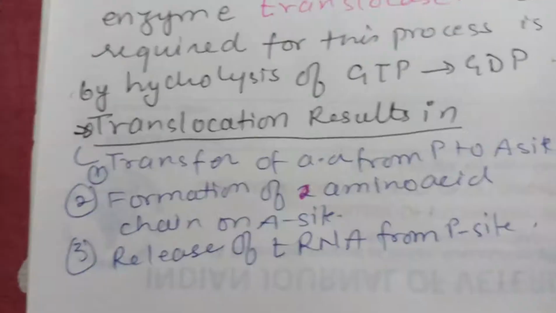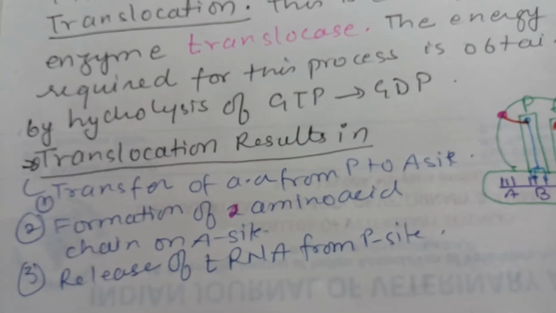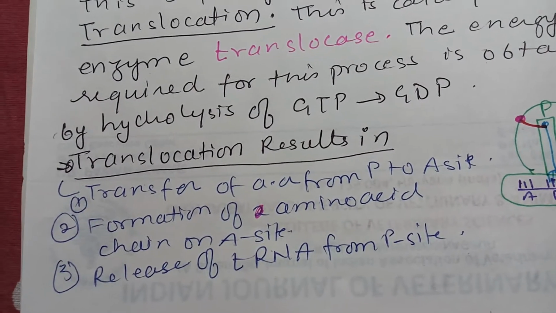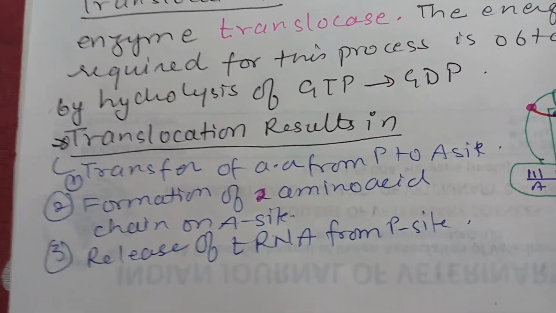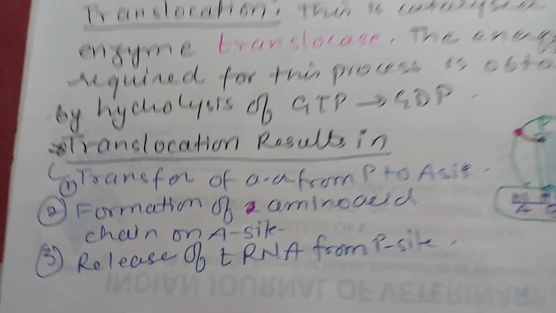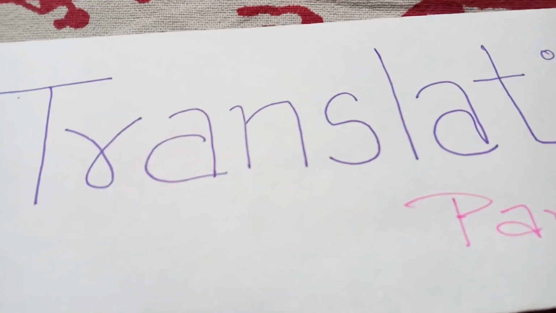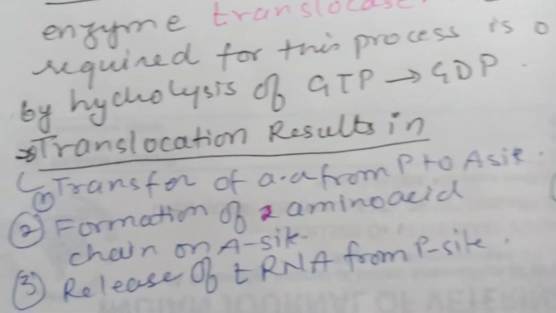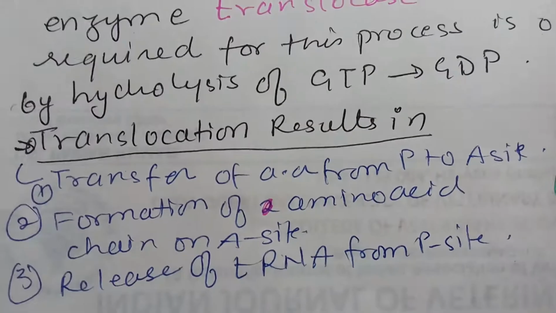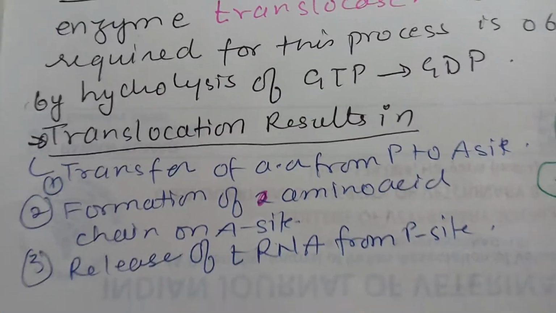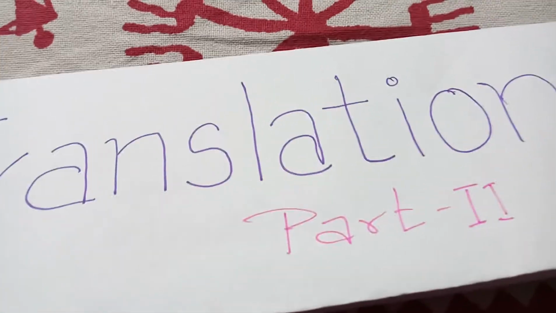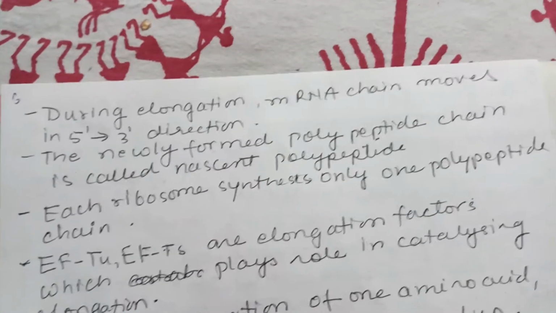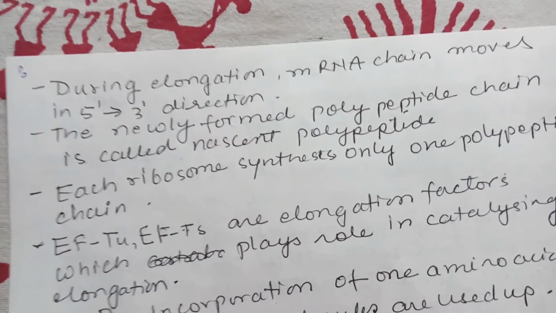So translocation results in transfer of the amino acid chain from the A site to the P site, and release of tRNA from the P site. See, the amino acid chain is finally held on the P site. During elongation, the mRNA chain moves in the 5' to 3' direction.